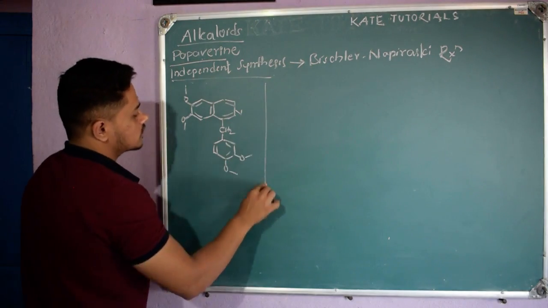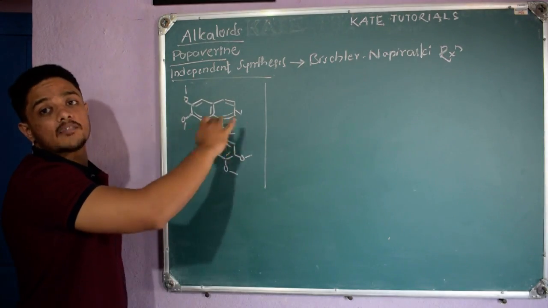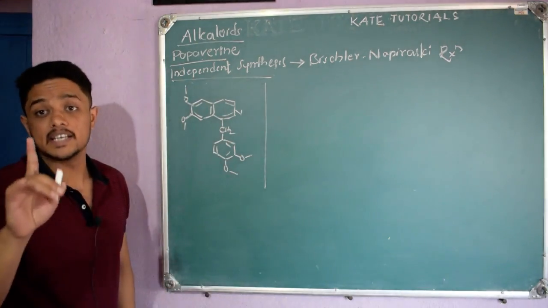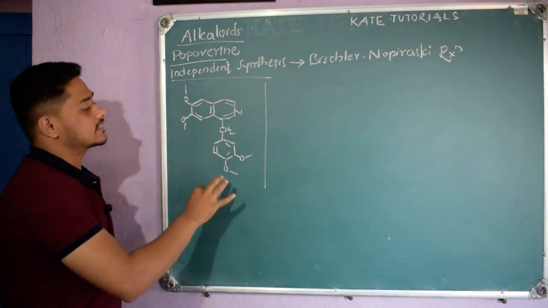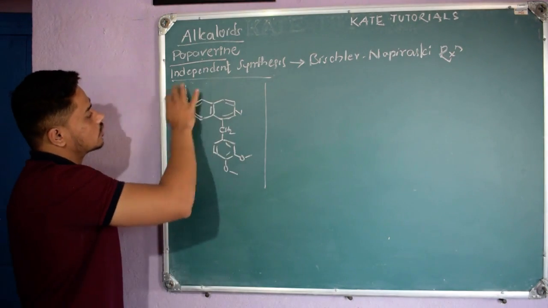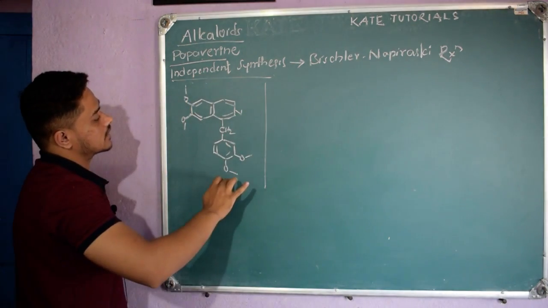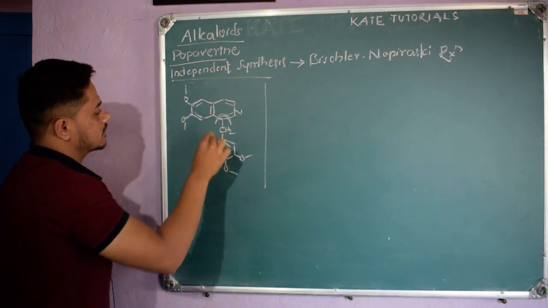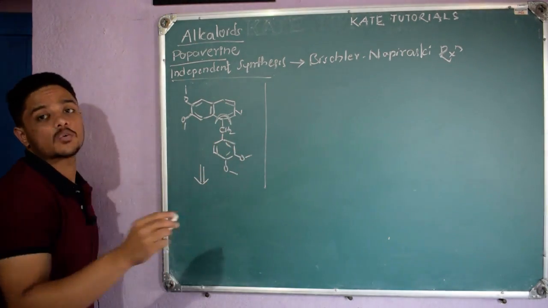If you say retrosynthesis, it means we have the final product, and we break the final product into some components to get the initial reagent, the starting material. That is nothing but retrosynthesis. So see here, I can break this whole structure like this. I can break this chain here like this, and I will get the starting materials. This is what we call the retrosynthetic arrow, right?